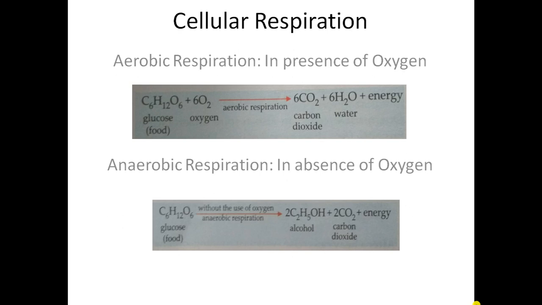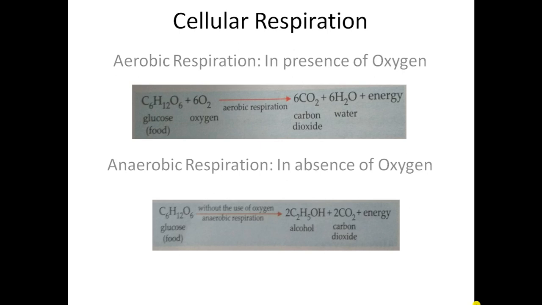But here, the amount of energy given out in anaerobic respiration is much less than in aerobic respiration, okay. Let us now briefly compare these two types of cellular respiration on the basis of certain parameters. The first parameter I am taking is oxygen. Aerobic takes place in the presence of oxygen, anaerobic in the absence of oxygen, okay.